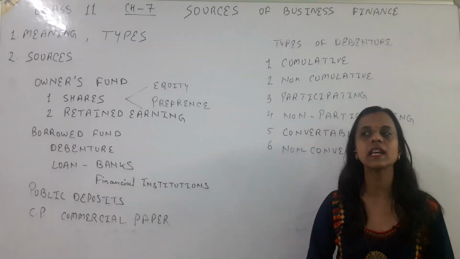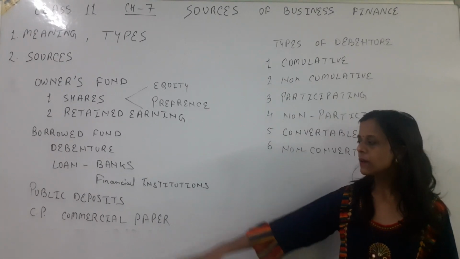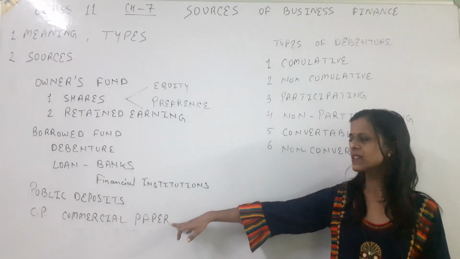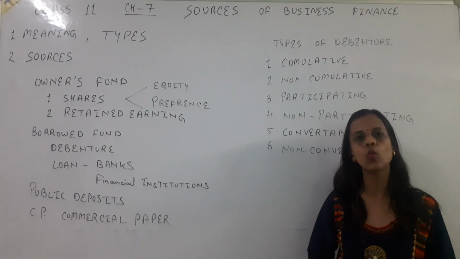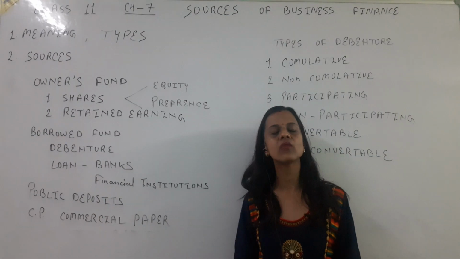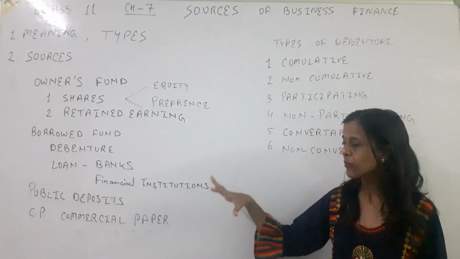This is basically used to arrange short-term finance. The time period for this remains 90 days to 364 days. It means it is always less than 1 year. By short-term, I mean less than 1 year. If we want short-term loans, the company issues commercial papers also.